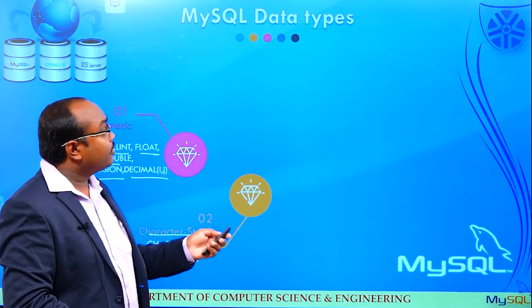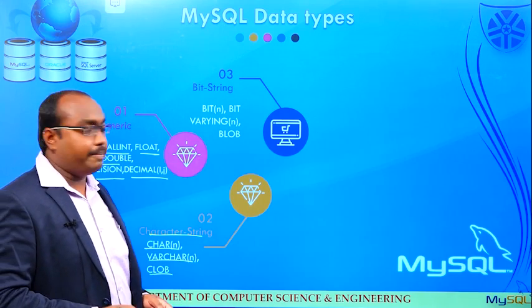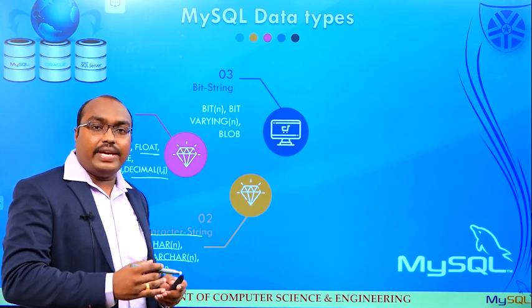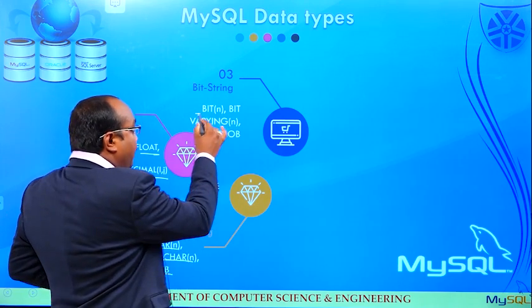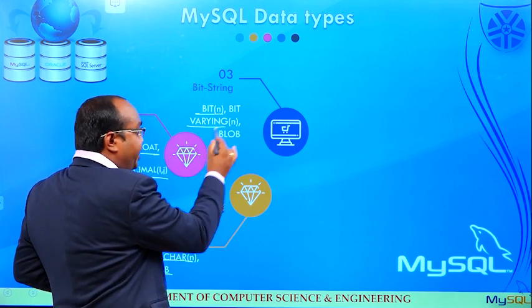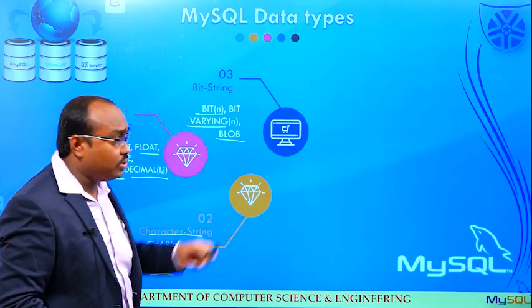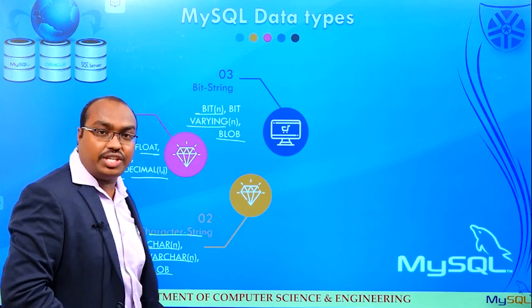And the next one, the bit string data type. The bit string data type holds fixed or variable length bits of data. The first one, bit, then bit varying, and blob, binary large objects. So these are the different data types in the bit string data type.